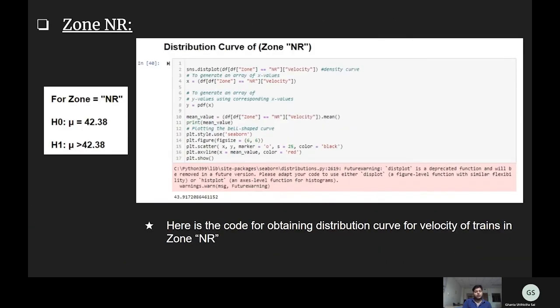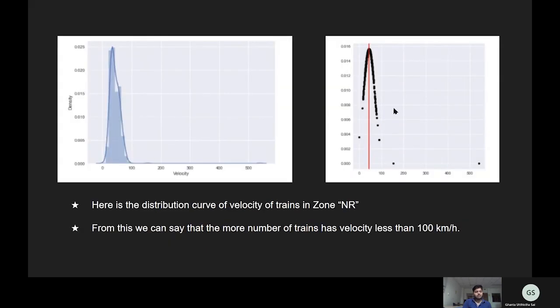The analysis for NR zone. For this zone, the H naught, that is null statement, is mu equals to 42.38, and alternative statement H1 is mu greater than 42.38. That is, the velocity of the trains in zone NR is greater than the mean velocity. The distribution curve code is given here. The distribution curve will look like this.